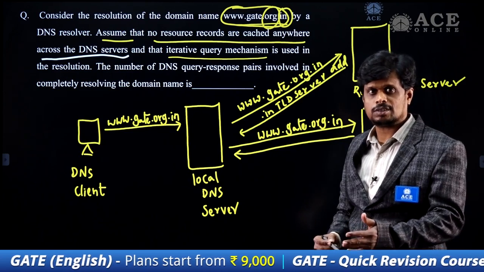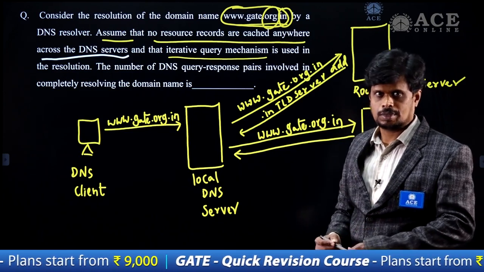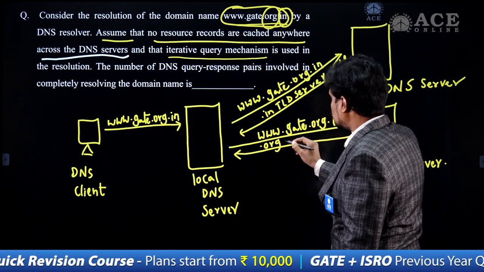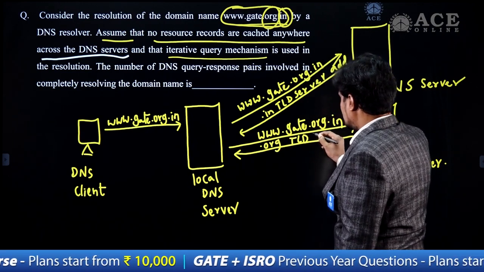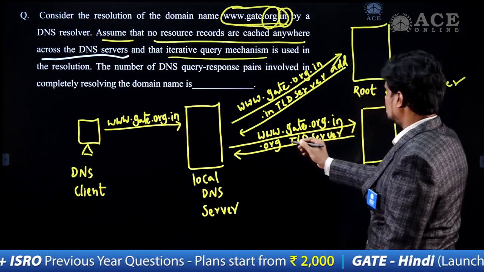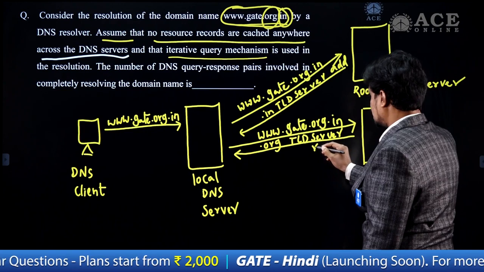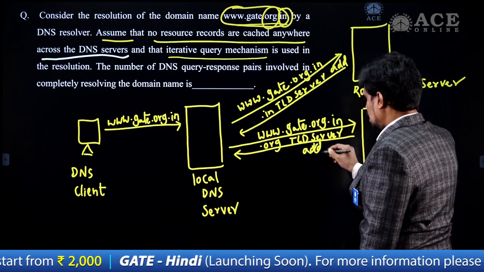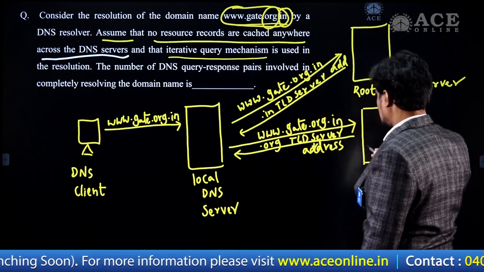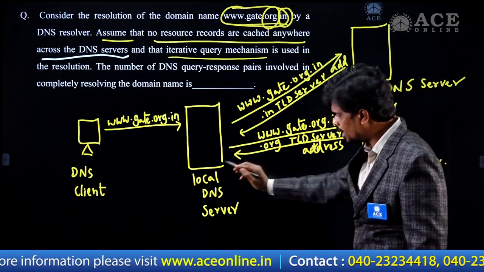So you can call it the secondary TLD server. The .org TLD server reference address can be given by this .in TLD server to the local DNS server.